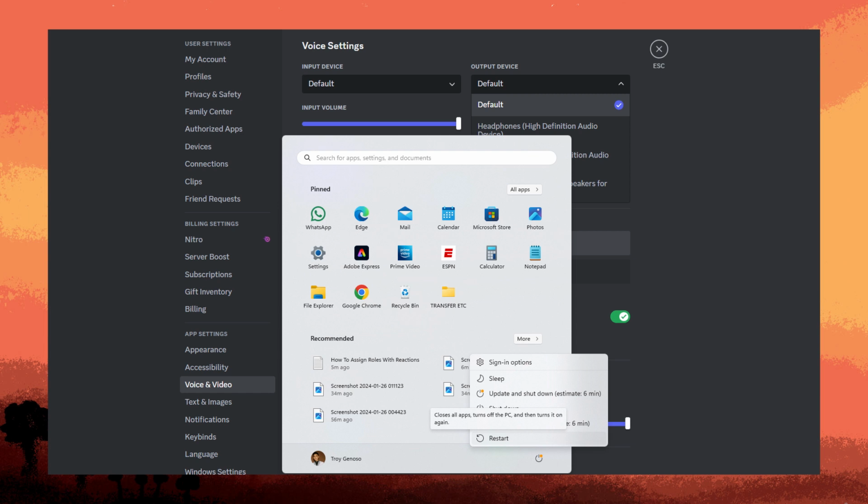Next guide, ensure that your audio drivers are up to date. Visit the website of your device's manufacturer to download and install the latest drivers.